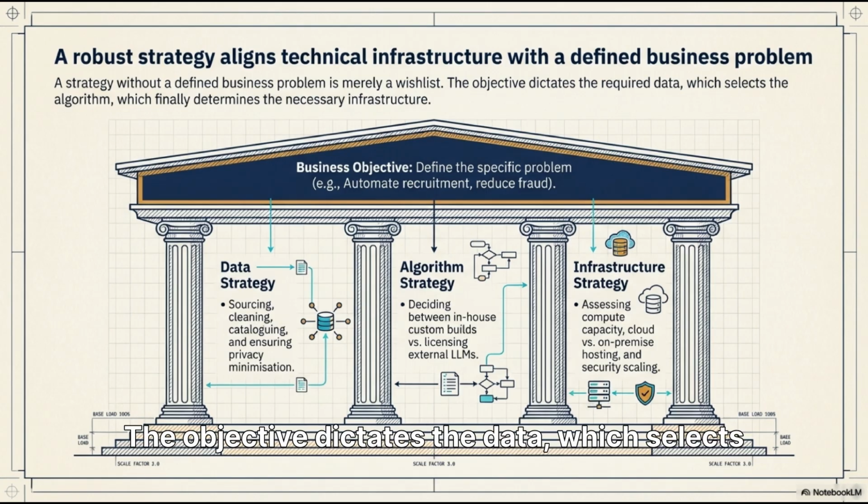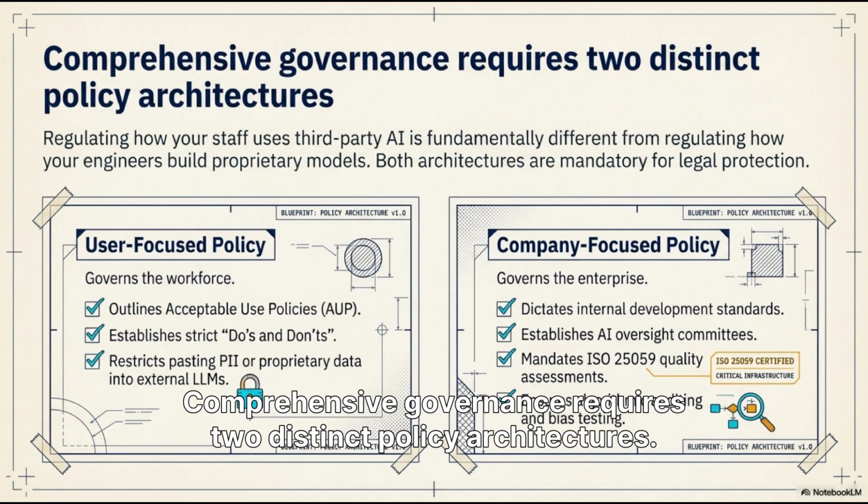The objective dictates the data, which selects the algorithm. Whether custom builds or external LLMs, your compute capacity and security scaling must be mapped directly to your core business utility. Comprehensive governance requires two distinct policy architectures.